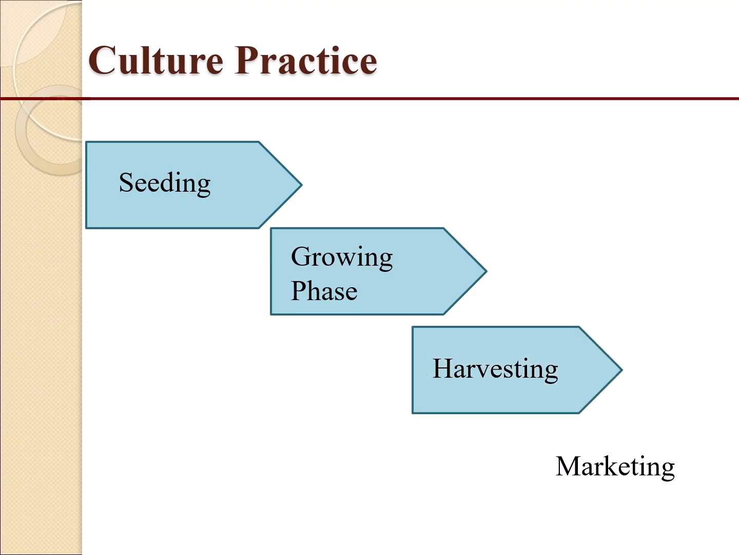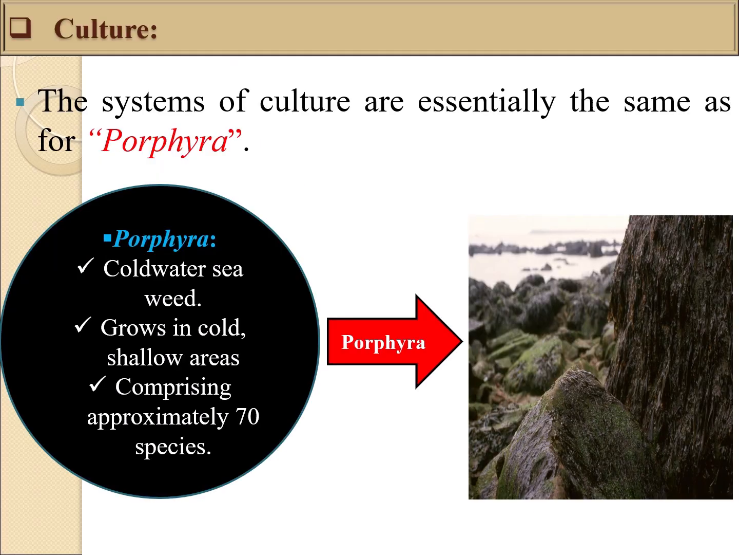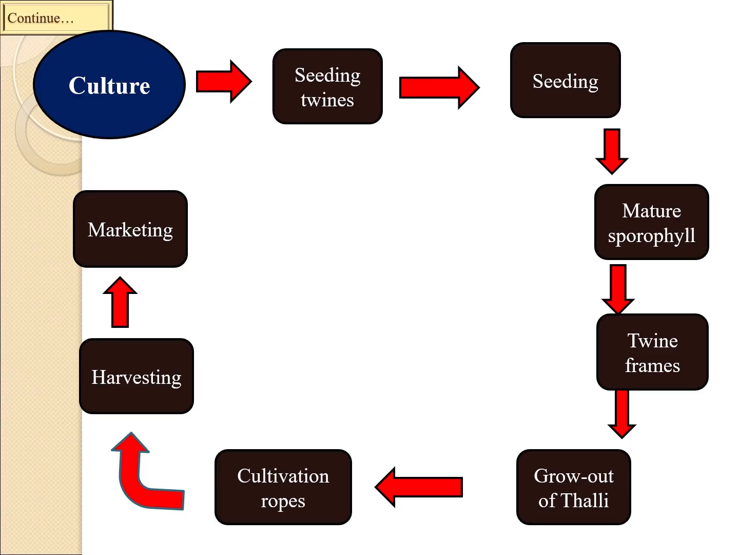Culture practices include seeding, growing phase, harvesting, and marketing. The systems of culture are essentially the same as for Porphyra. It includes seeding twine, seeding, mature sporophyll, twine frames, grow out of thalli, cultivation ropes, harvesting, marketing. Parental plants that are used for yearly seedling production come from a farmed population. Parental plants are usually reserved on long lines until the end of June after commercial harvest at the end of April.